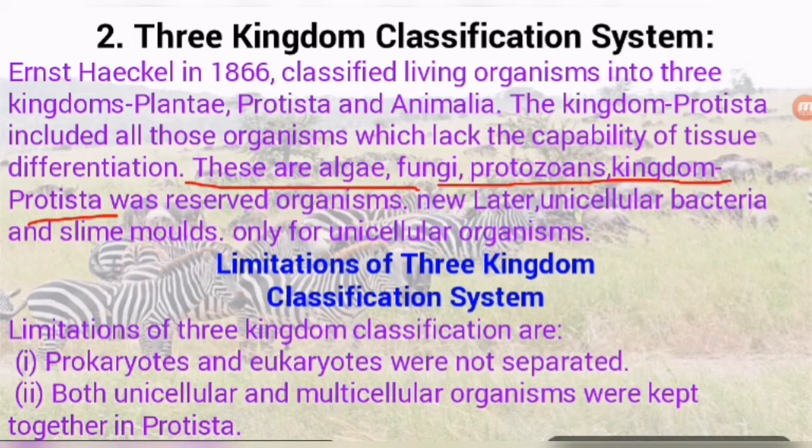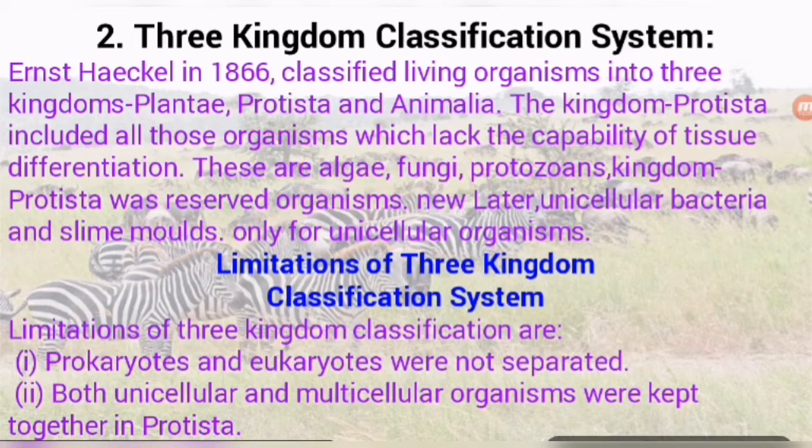So in Protista, all of these are included: fungi, algae, protozoans. So you can understand the new category of Protista. In the two kingdom classification, Protista is the new category in which algae, fungi, protozoans are included.